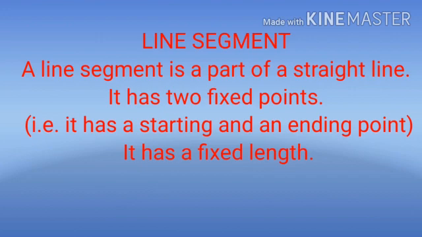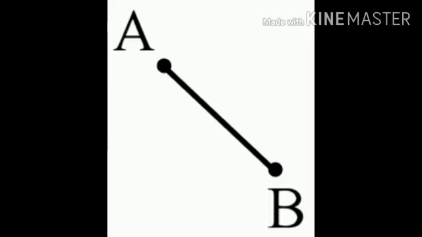Next is line segment. A line segment is a part of a straight line. It has 2 fixed points, that is, it has a starting point and an ending point. That's why it also has a fixed length. It is named by writing the starting and ending points. So, we can name it as line segment AB or line segment BA.